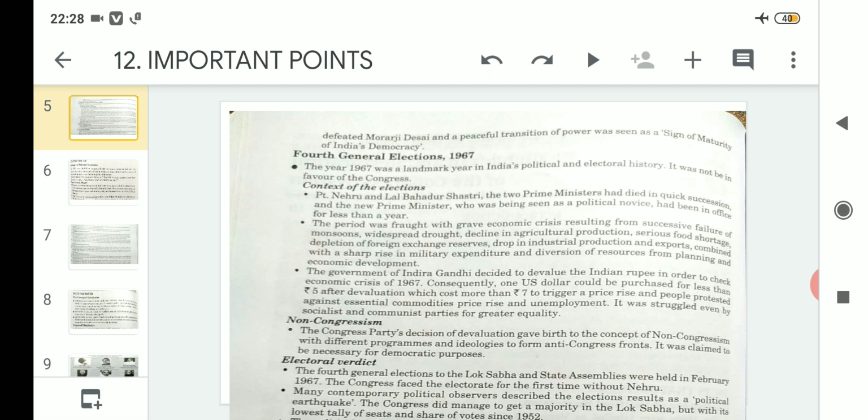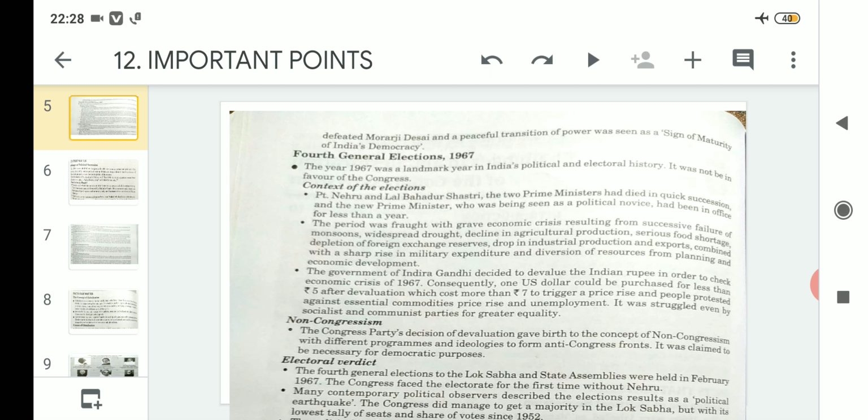Along with that, at that particular time, there was less rainfall, which resulted in widespread drought all over the country, and this drought itself led to the decline in agricultural production because no rainfall was there. Drought spread all over India, it resulted in decline in agricultural production, and due to this again serious food shortage was there everywhere in the country.